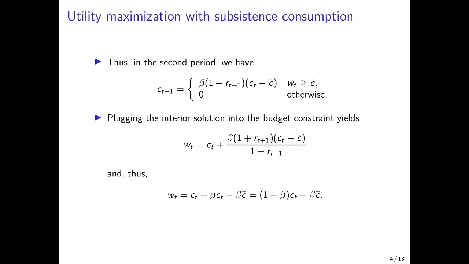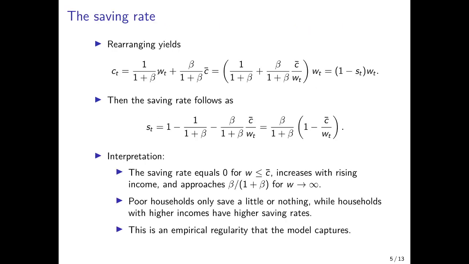Now we can rearrange this expression here to isolate consumption in the first period. So we would bring the term beta times c bar to the left hand side. So we have w_t plus beta times c bar, and then we divide by 1 plus beta. And this would lead to exactly this expression here, where consumption in period t is a positive function of wages.